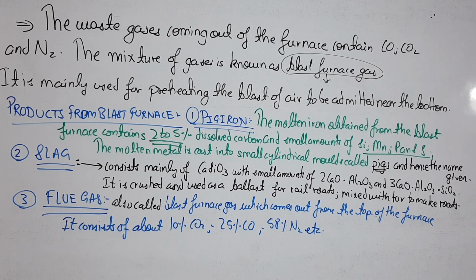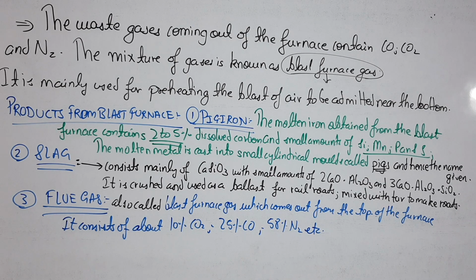The third important product is the flue gas, which is also known as blast furnace gas, which comes out from the top of the furnace, and it contains 10% CO2, 25% CO, 58% N2, and it also contains some amount of hydrocarbons, around 6.5%.